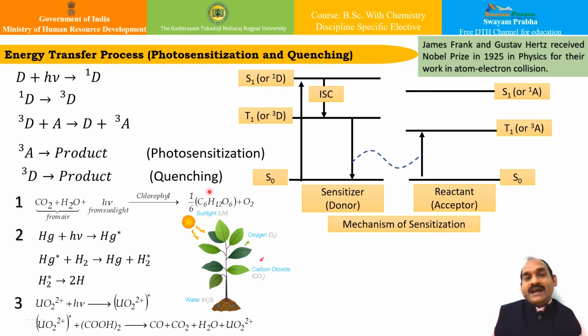This photochemical reaction which takes place in nature is very useful, and it is one of the best examples of photosensitization.